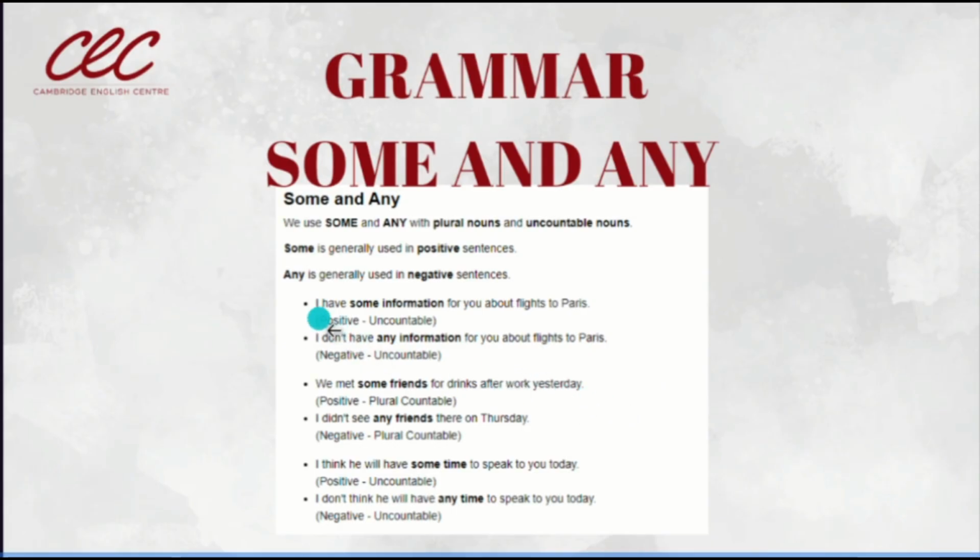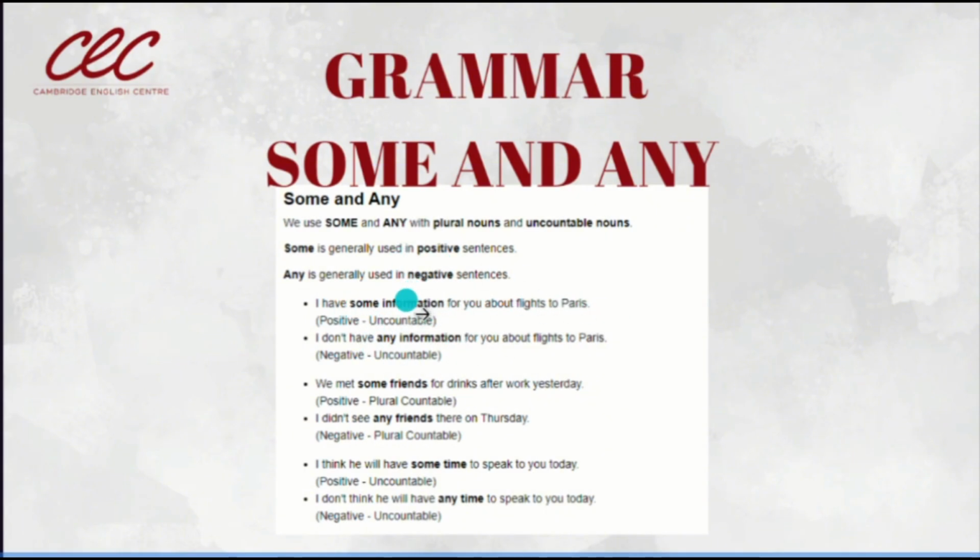Veamos dos ejemplos. I have some information for you about flights to Paris. This is a positive statement and this is uncountable. See, information is uncountable. So we use some. I don't have any information for you about flights to Paris. Yes, entonces, en la primera es la misma oración. ¿Cuál es la diferencia? La primera oración es una afirmación. Y en la segunda oración es una negación.